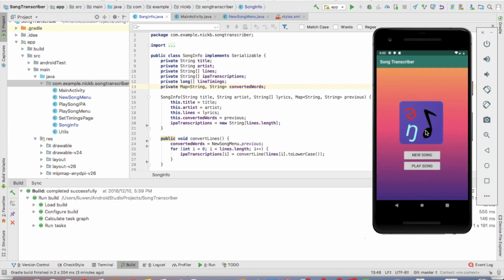That's it. So as you can see, the app goes through and it'll play back the song for the same times that you set for when you originally listened to it.